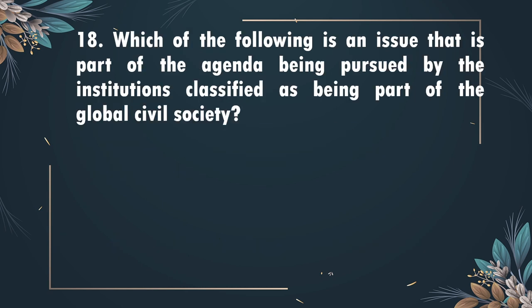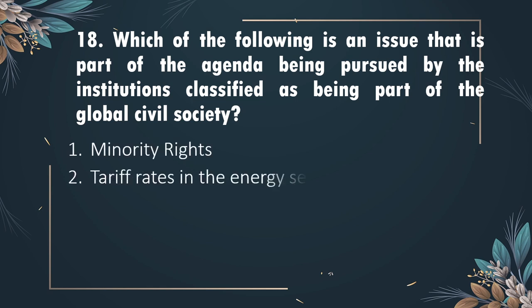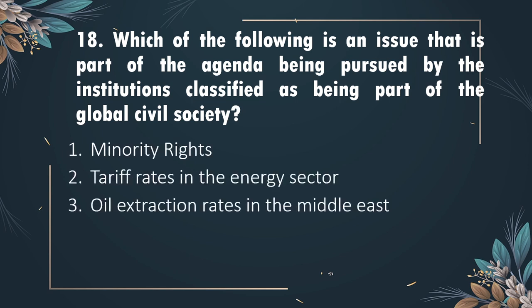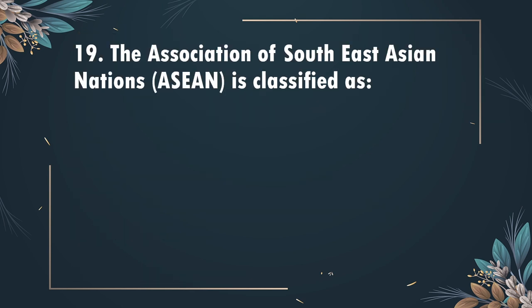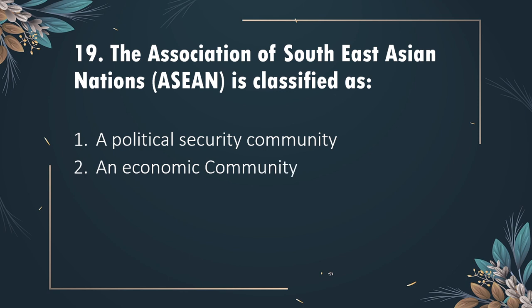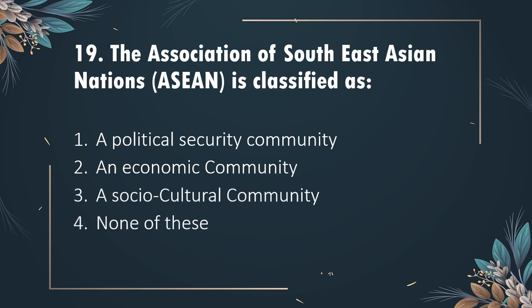18th is, which of the following is an issue that is part of the agenda being pursued by the institutions classified as being part of the global civil society? Minority rights, tariff rates in energy sector, oil extraction rates in Middle East, or none of these? The correct option is option 1, minority rights. 19th is, the Association of Southeast Asian Nations, ASEAN, is classified as a political security community, an economic community, a socio-cultural community, or none of these? The correct option is option 2, an economic community.